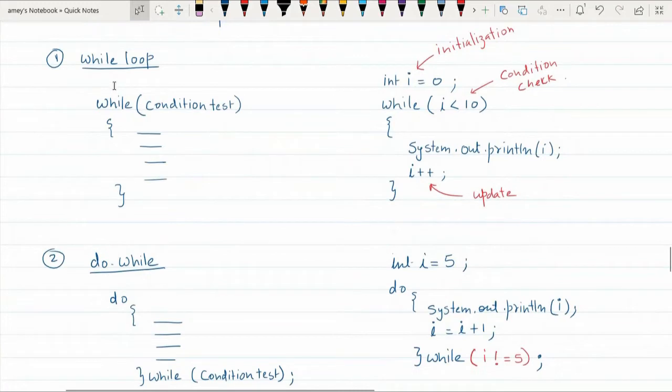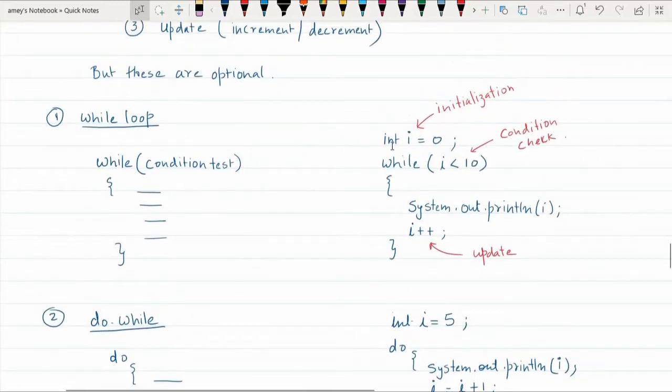Now, starting with the while loop, the syntax for the while loop is: while the condition test is true, it is going to execute these statements. And the moment condition test is false, it is not going to execute it anymore. So, it will go into the loop till this condition test becomes false. As an example, suppose I have integer variable I equal to 0. This is initialization. While I is less than 10, that is 0 is less than 10, while this is true, System.out.println(I). So, I am printing I, and then I is incremented by 1.